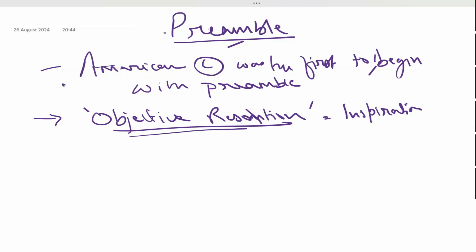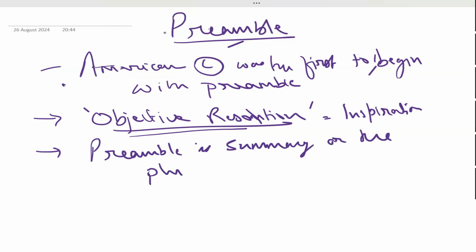This shaped our Constitution. And when the Constitution was prepared, then we started planning about writing the preamble. Actually, preamble is the summary or the philosophy of the Constitution.